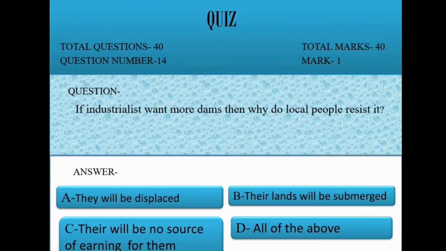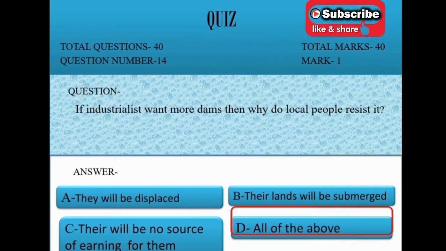Question 14. If industrialists want more dams, then why do local people resist it? Option A. They will be displaced. B. Their lands will be submerged. C. There will be no source of earning for them. D. All of the above. Correct option is D. All of the above.